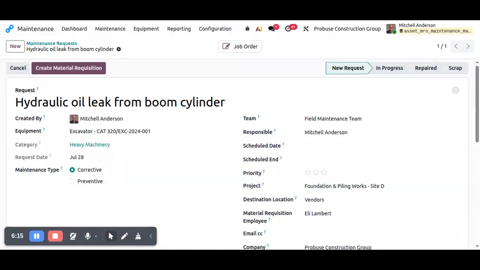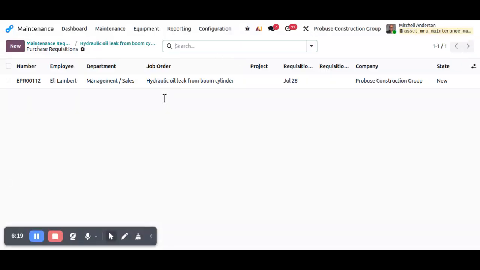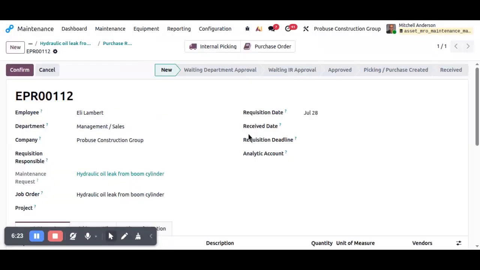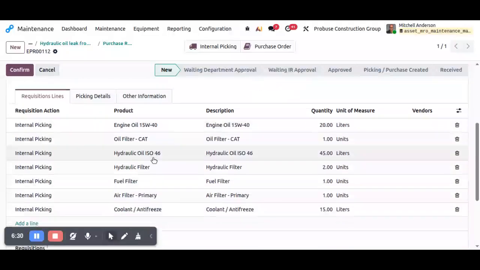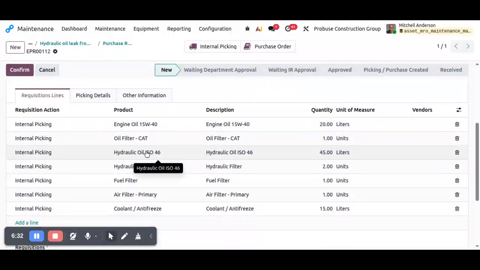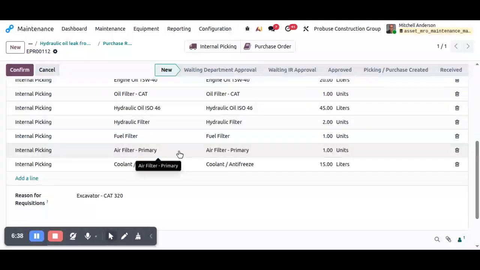So if maintenance requires spare parts or consumable materials, we can create material requisitions. The system automatically generates a material requisition linked to both the maintenance request and job order. All plant maintenance materials are automatically transferred into the requisitions, making inventory planning and material procurement faster, more accurate, and fully traceable.